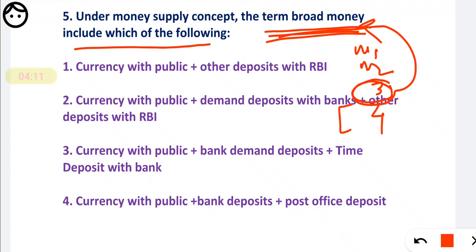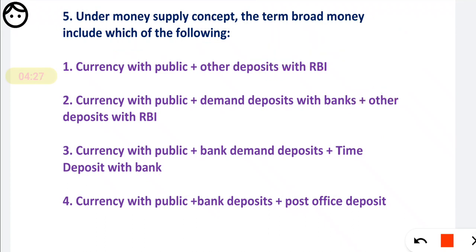Actually M3 and M4 both are broad money, but mainly M3 is generally called broad money, and M1 is called narrow money. Now, what they are asking: the broad money, that is M3, includes which?